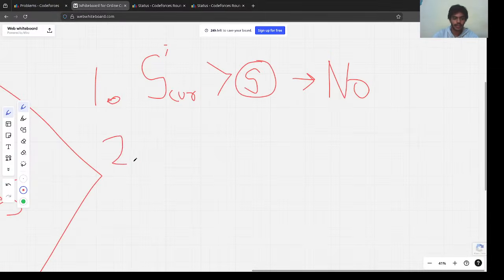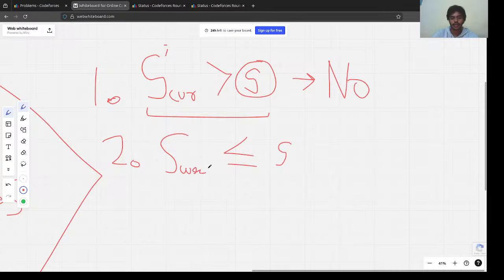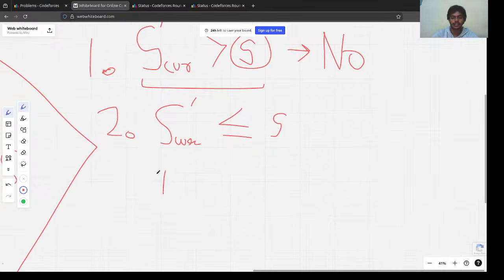The second one is, if this is not true, then s would be greater than or equal to our current sum. Let's say the difference between them is equal to s, the sum we need, minus the current sum.